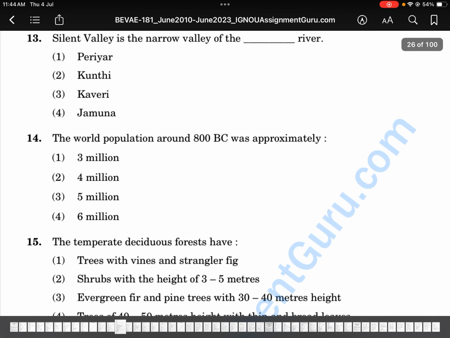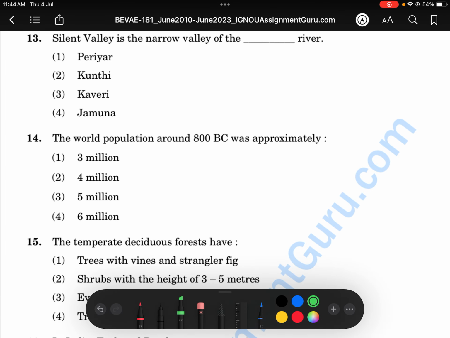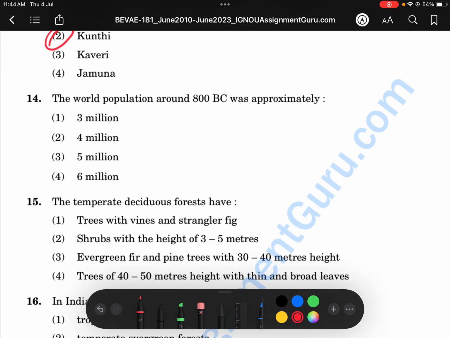Next one: Silent Valley is a narrow valley of which river? It is of the Kunti River. These are all important topics. In the world, the population around 800 BC was approximately what? It was 5 million.